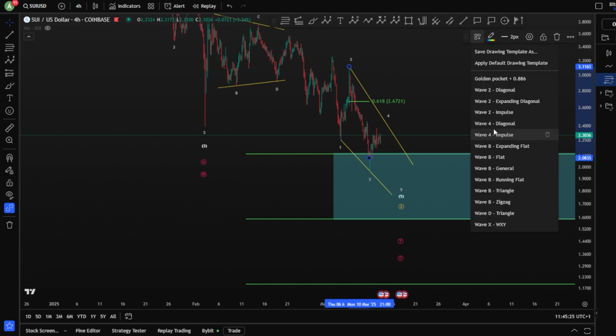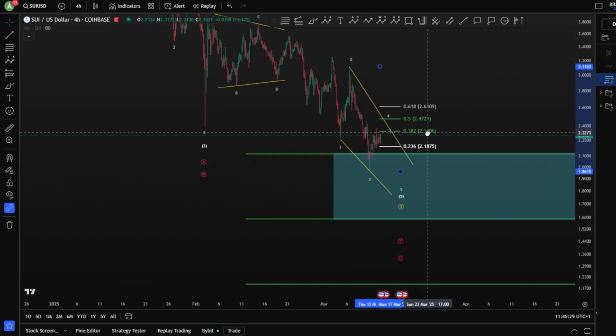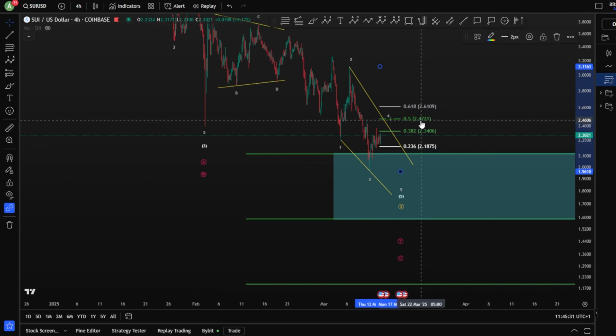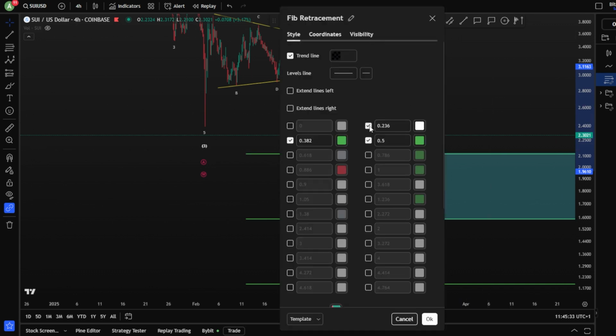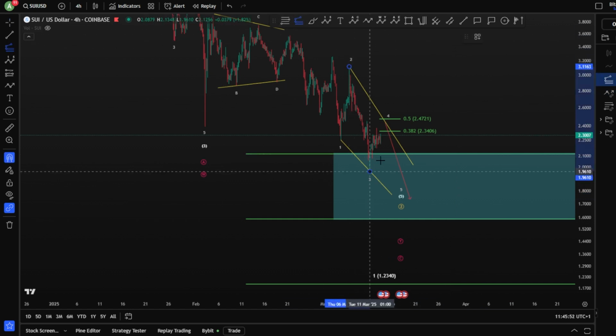A wave 4 in a diagonal should be exactly this. Very, very close to the green box here. It can overshoot to the 0.618, but preferably this area, between the 2.47 and 2.34. What to expect after it? One more drop toward the downside. The second drop has to be taken from your wave 3 and the bottom of your wave 4. Here we go.